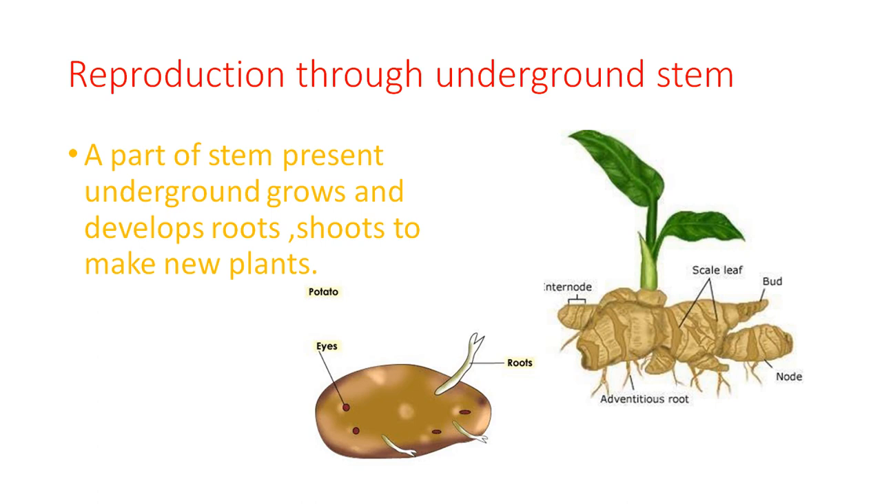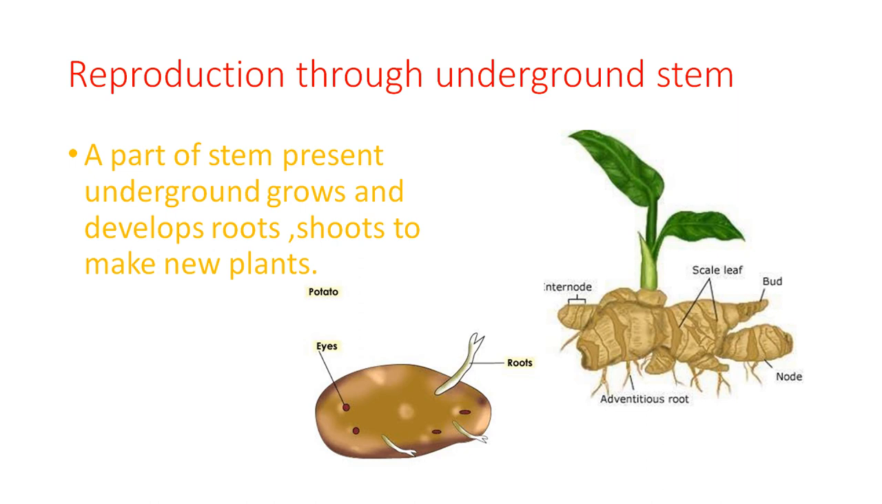My dear students, everyone has seen the potato, and on the potato there are some eye-type structures. When the potato gets favorable conditions, sometimes you observe that a small green bud is formed in these eyes. Yes, these eyes, these buds, develop into the roots and shoots.